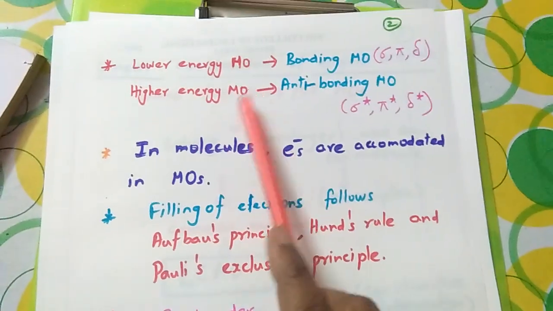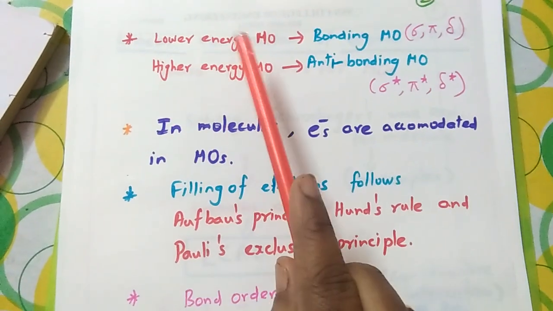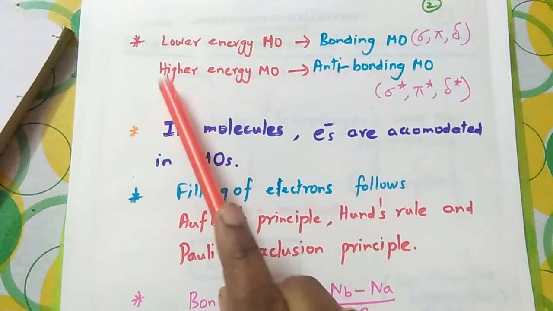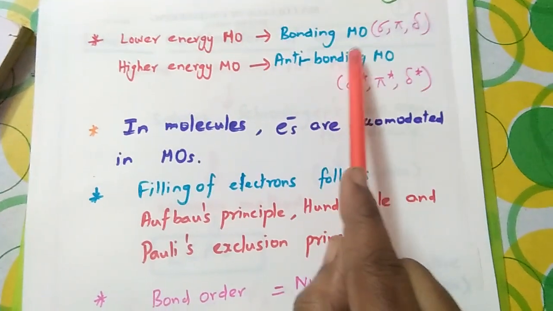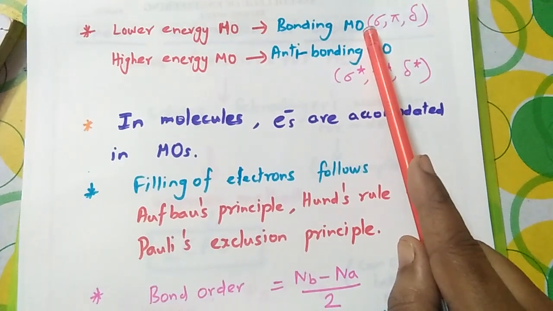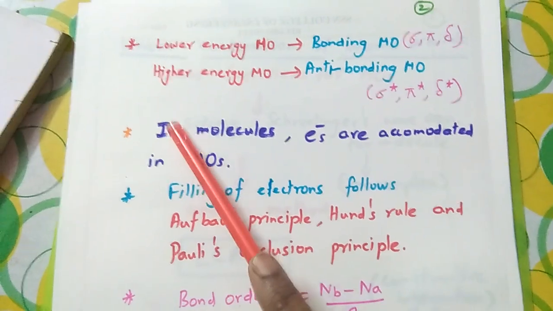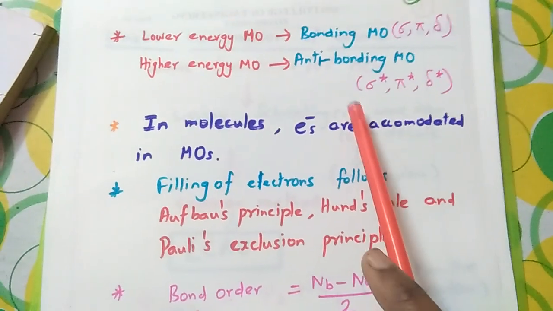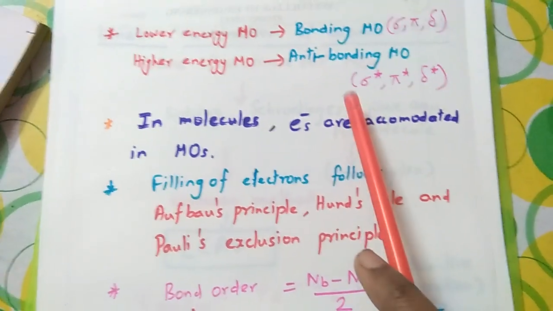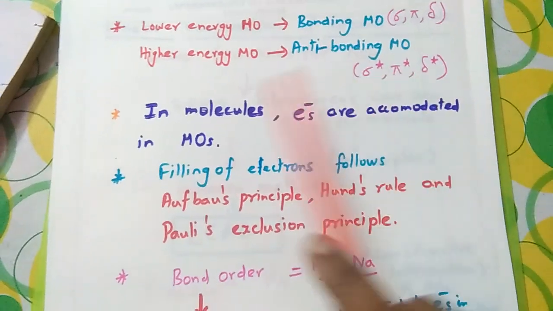I told you, when 2 atomic orbitals combine, 2 molecular orbitals will be formed. One will have lower energy. That lower energy molecular orbital is called the bonding molecular orbital. It is designated by sigma, pi, delta. Higher energy molecular orbitals are called anti-bonding molecular orbitals, designated by sigma star, pi star, delta star.